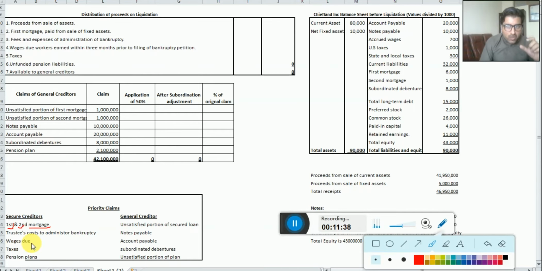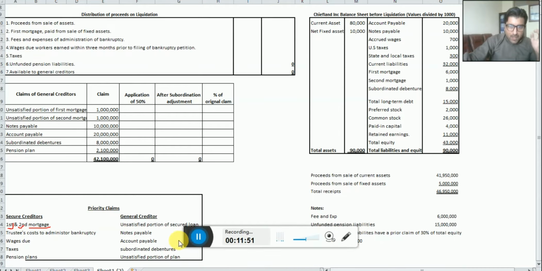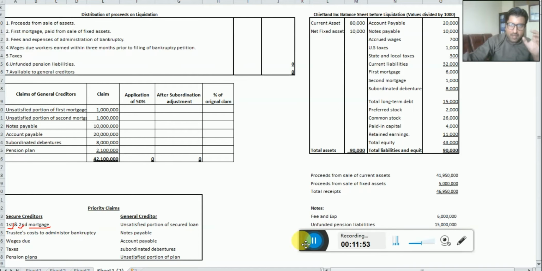So dear students, if the businesses have the first and second mortgages, then they should be paid first before everything. But there is a point we have. What is the point here? The point is, for example, the land which is put as a security for the first and second mortgage is sold in the market.